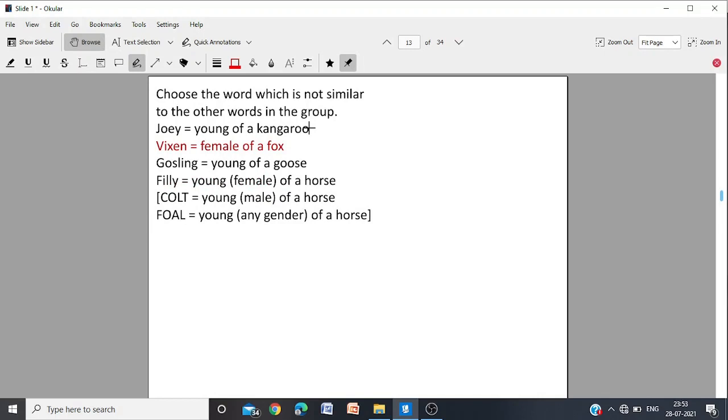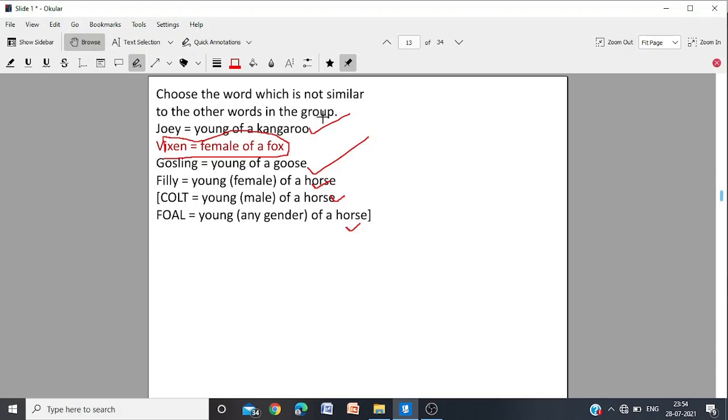Joey is the young of a kangaroo. Gosling is the young of a goose. Filly is a female young of a horse. The male young is called a colt. And foal is a common name. Only the word vixen, it is not the young one, it is the female gender of fox. So vixen is the odd one out.